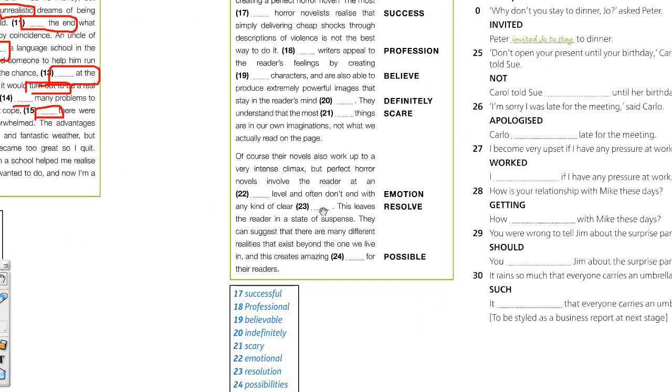Let's see. Okay, so the adjective successful, double check the spelling, only one L at the end. Professional, the adjective. Believable, you can believe in them. No, I told you about the podcast, I mentioned this. Able, something can be done. Indefinitely, like forever. I could run indefinitely. Scary, like a scary movie, the adjective, scary plus noun. It's the typical one. There plus adverb plus adjective plus noun.